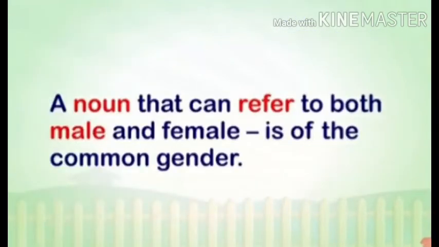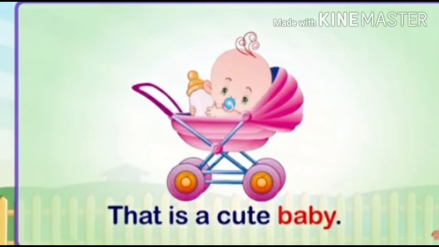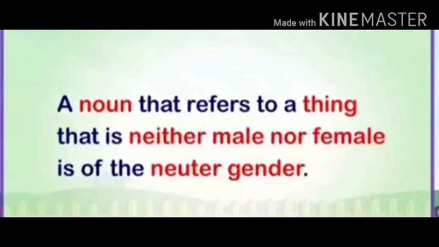A noun that can refer to both male and female is of the common gender. For example, that is a cute baby. Here, baby is a common gender. There are some more examples in our grammar book. Let us refer afterwards. A noun that refers to a thing that is neither male nor female is of the neuter gender.